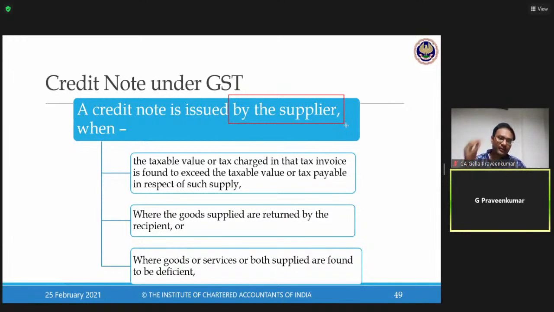Sir, when can I issue a credit note? 1, 2, 3. Though it is there on the slide, for ease of your convenience, write in your working note, a credit note can be issued where the taxable value or tax charged, I repeat, a taxable value or tax charged in that invoice is found to exceed the taxable value or tax payable in respect of such supply.